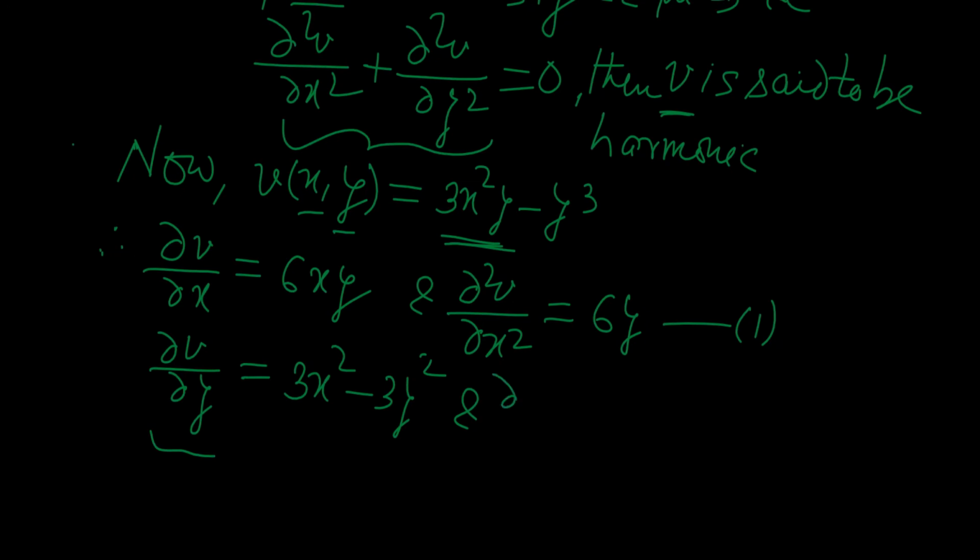This will be del 2V del y square, and this will be equal to what? Now the derivative of 3x square will be 0, and so the result will be minus 6y. Say it is equation number 2.